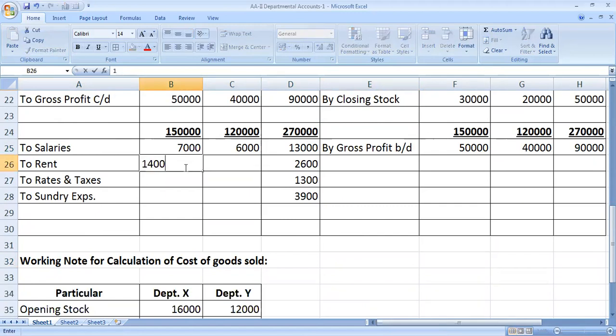That is 1,400, 1,200. 1,300 also distributed in the ratio 7:6. That is 700 and 600. And 3,900 also distributed in the ratio 7:6. That is 2,100 and 1,800.